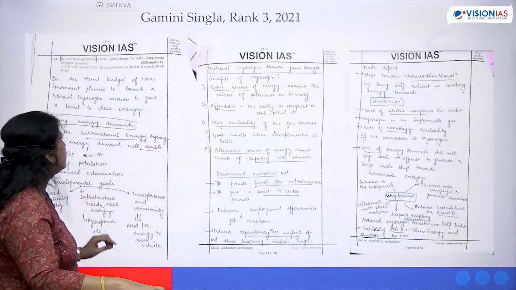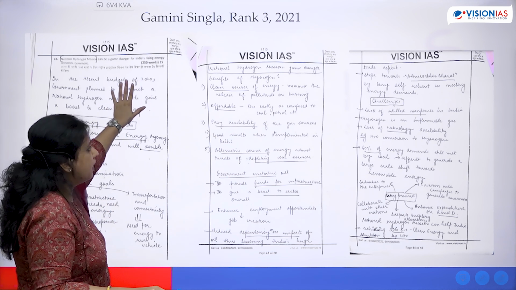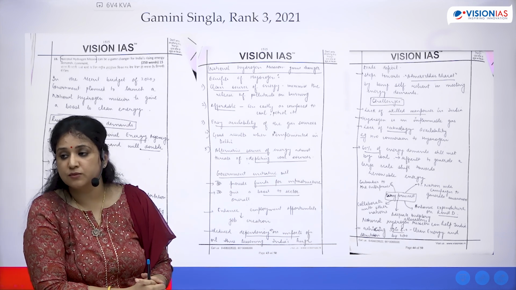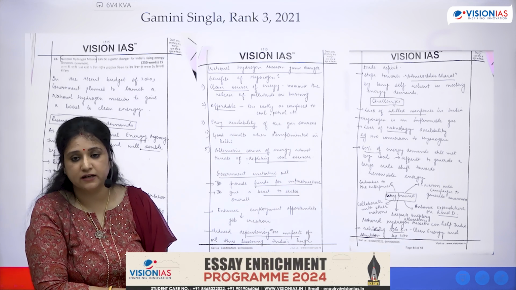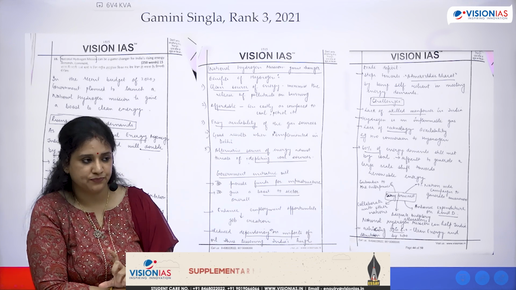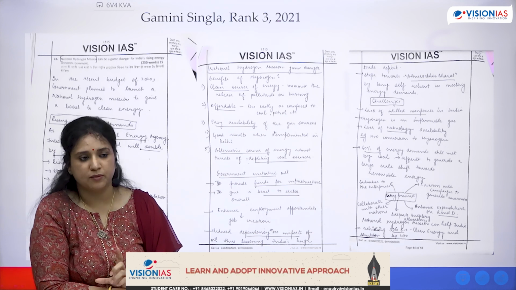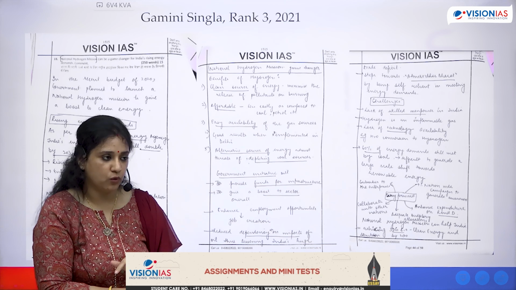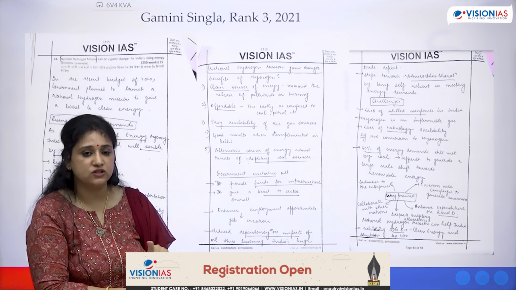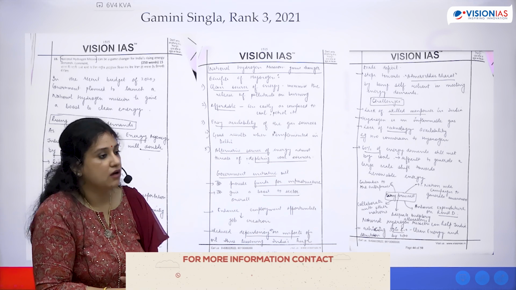Okay, so let's just see a similar answer copy of another topper for another question. This is again a 15-marker question. One thing which I observed with respect to UPSC tends to ask more questions in a 10-marker question and less in a 15-marker. So a 10 marker question will have 3 subparts. Okay, it will have 3 subparts. What is this, that, this. And a 15 marker will usually have 2 subparts, which means you are required to write more in 15, but sometimes your mind does not work on what all to write. And in the 10 marker, the challenge is because so much is asked, you have to put all that information in a short space. Okay.